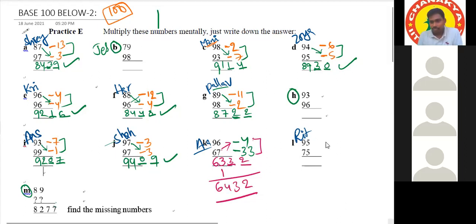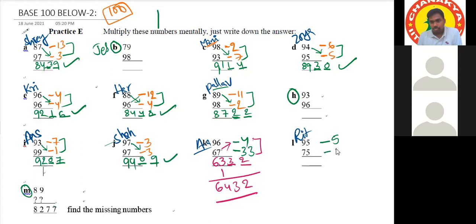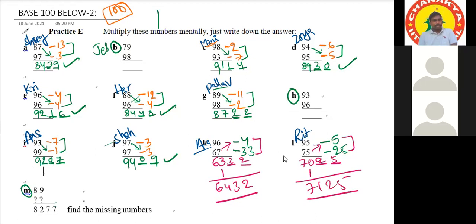Then Ritvik. Yes, sir. The base number would be 100 and 95 is less by 5, so minus 5, and 75 is less than 100 by 25, so minus 25. And 75 minus 5 would be 70. As the base number is 100, 2 places need to be reserved. 25 into 4 plus 25 equals 125. So 1 would be carried and 25 needs to be written as it is. So the final answer would be 7125. Very good.